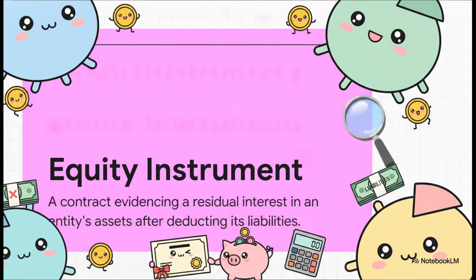And finally, we have the equity instrument. Think of an equity instrument as just the residual ticket. It's whatever happy little slice of the pie is left over after all of your strict, unavoidable liabilities are fully deducted from your assets. Crucially, it carries absolutely no obligation to deliver cash. So if you buy an ordinary share in a company, you're holding an equity instrument. You get what's left, but the company isn't contractually forced to hand over a single dime to you.